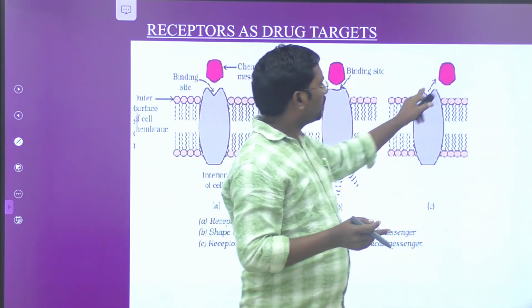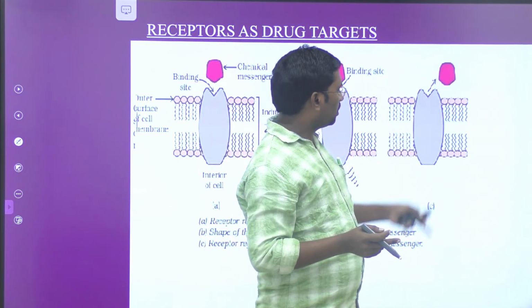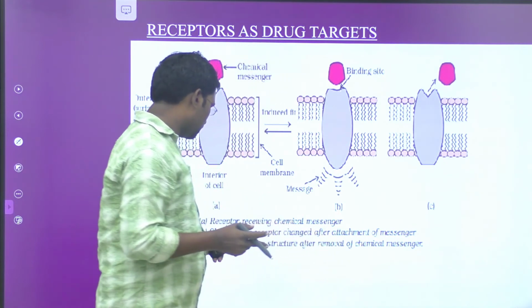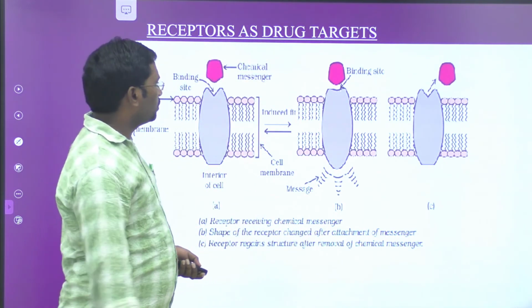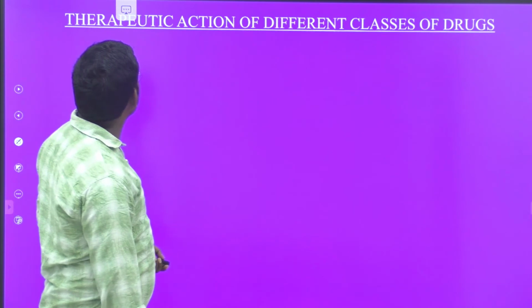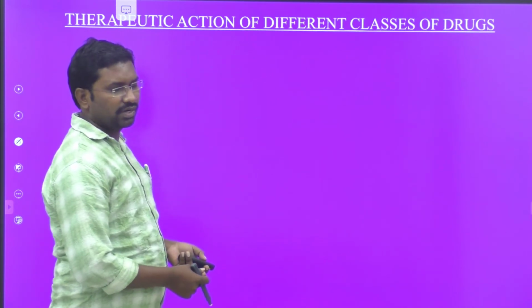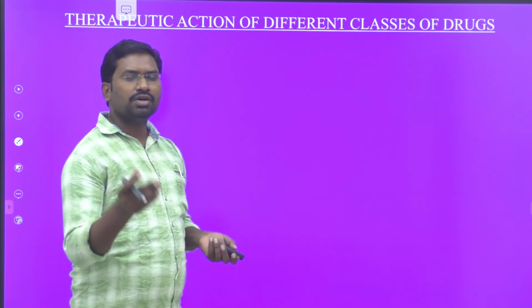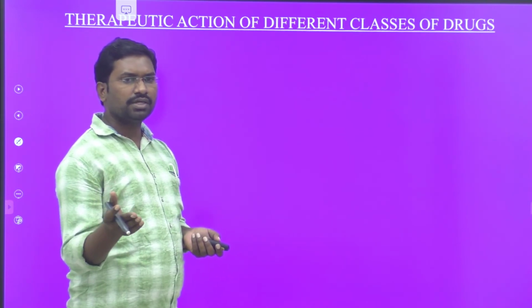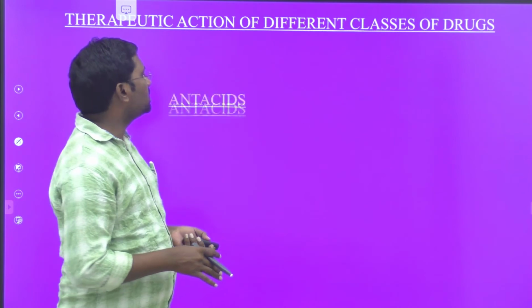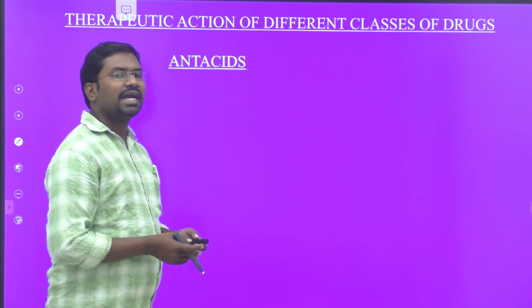And third one, after removal of the messenger, the receptor regains its original shape. So now, the therapeutic action of different classes of drugs. I already mentioned that different types of drugs can be used for the treatment of different diseases. In that, the first one is antacids.